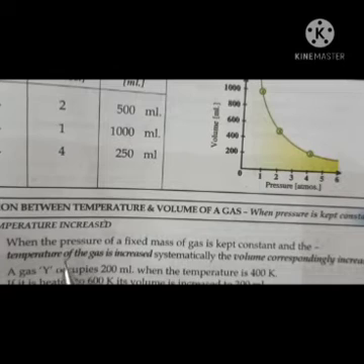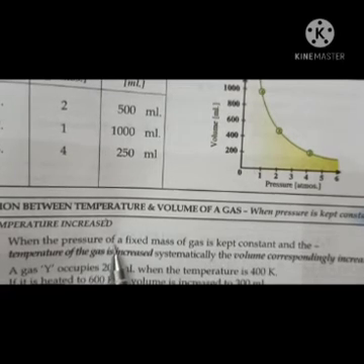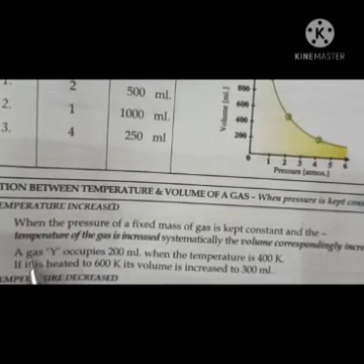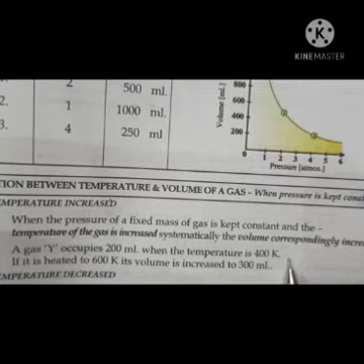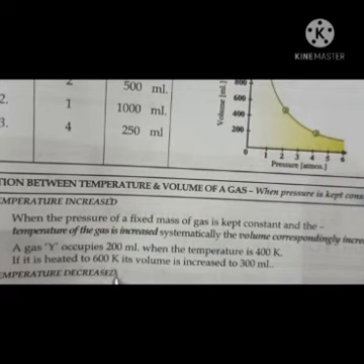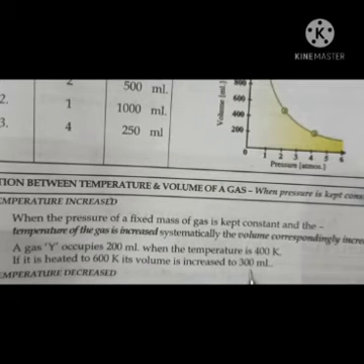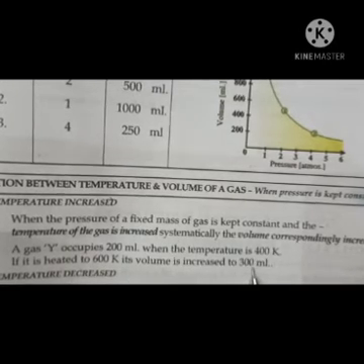Just look here. Gas Y occupies 200 ml when the temperature is 400 Kelvin. If it is heated to 600 Kelvin, then its volume increases to 300 ml.